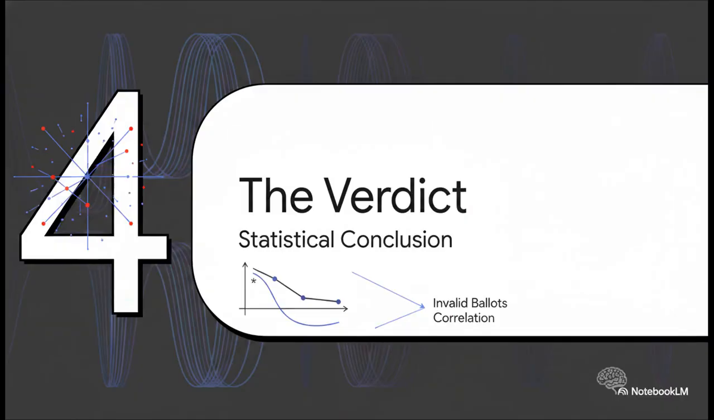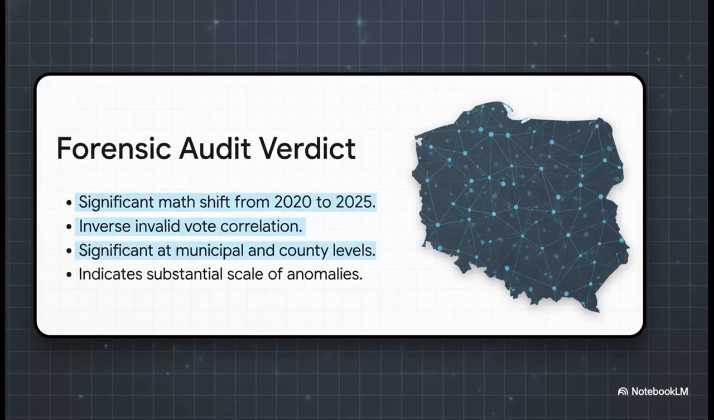And finally, part 4, the verdict. So, what is the final conclusion drawn by the data scientists after analyzing all these ecological regressions? We've seen the massive, unprecedented shift in the distribution curves, and we've seen this highly unusual inverted correlation regarding the invalid ballots. The forensic audit basically summarizes that these tightly correlated events cannot simply be explained away as random voter behavior. And importantly, the source document notes that these correlations exist not just at some high national level, but they are statistically significant all the way down to the granular municipal and county levels.